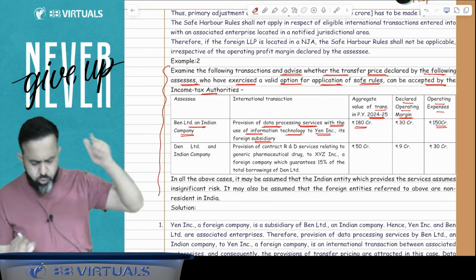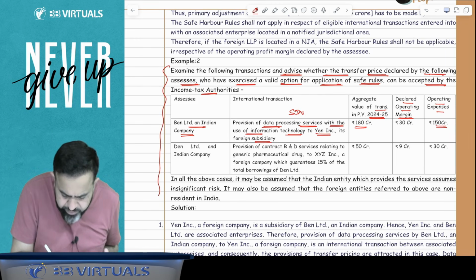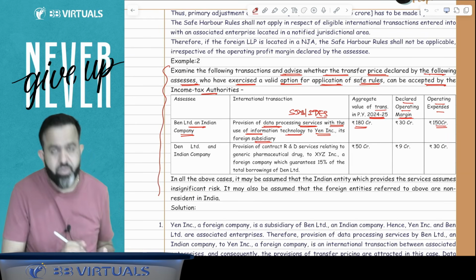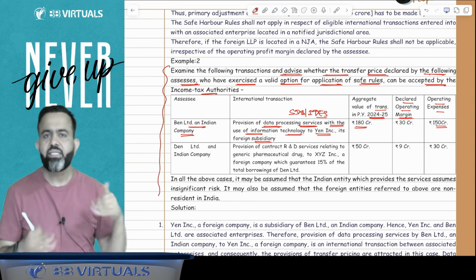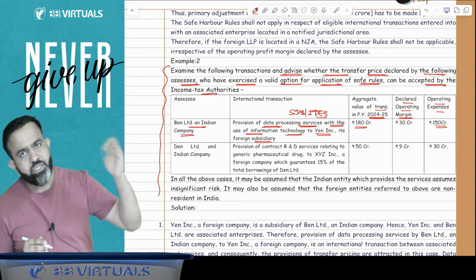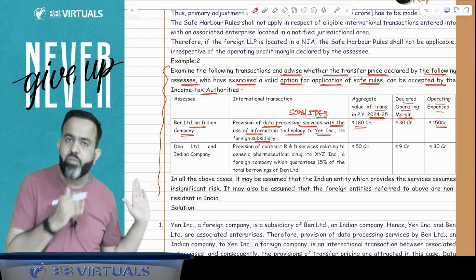Now, you know that in case of software development service and IT enabled service, if your international transaction is within the limit of 100 crore, then you should declare 17%. If it is more than 100 crore up to 200 crore, then declare 18%.